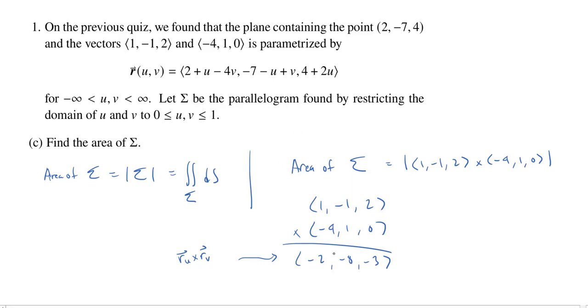Okay, and we actually computed in the previous video what the magnitude of this was. It was the square root of 77 because, hey, 64 plus 9 plus 4 is 77. And so the area is going to be the magnitude of the cross product, which is just going to be the square root of 77.